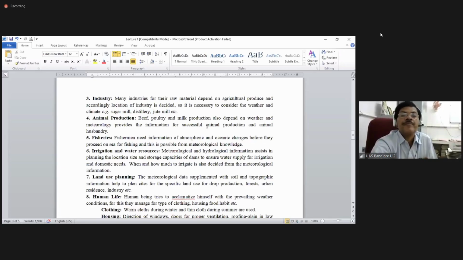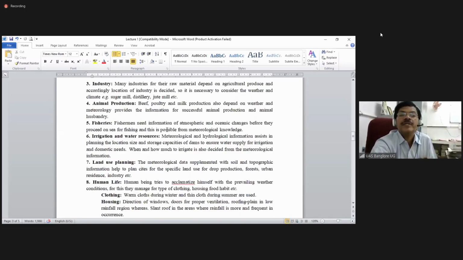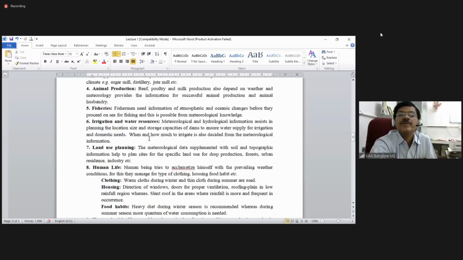Like that, we have to create different conditions, where meteorology is going to guide us. Similarly, the fishermen need information on the atmospheric condition and where the oceanic changes are taking place, as I already told. Then irrigation and water resources.